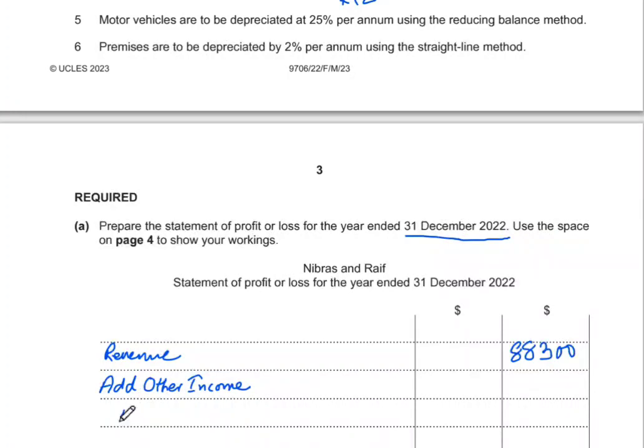So for 12 months this will be 550 multiplied by 12. You can always show your working in this small bracket. So 550 by 12 gives us a value of 6,600.